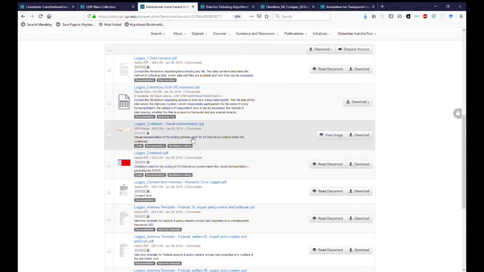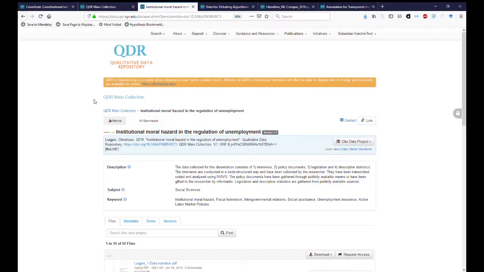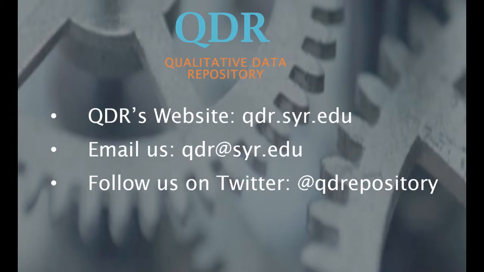Now, these are just two of the small things that we've recently done to improve QDR for qualitative data. If those make you curious, please come check out our holdings at qdr.syr.edu or get in touch by email if you're interested in learning more about QDR or potentially depositing your data.